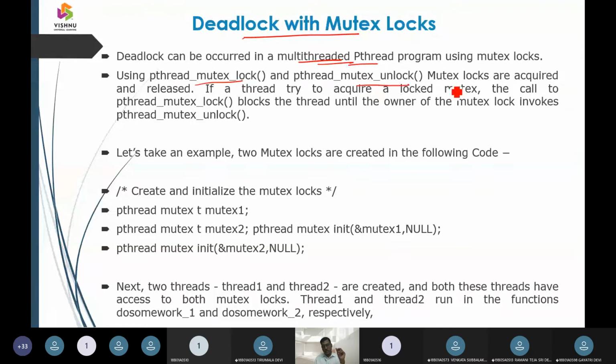These are the two protection primitives which are operated via the semaphore. Locks can be taken over a mutual exclusion, and they can be unlocked over the mutual exclusion. So this is an example we are going to take up.